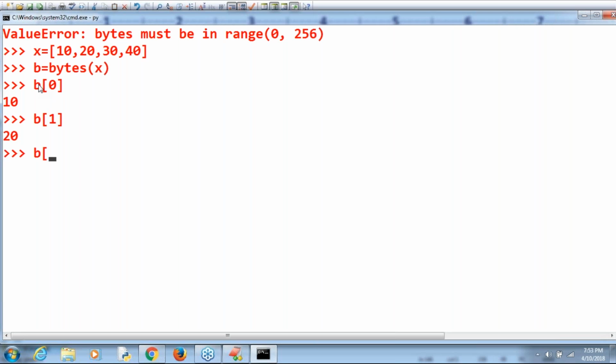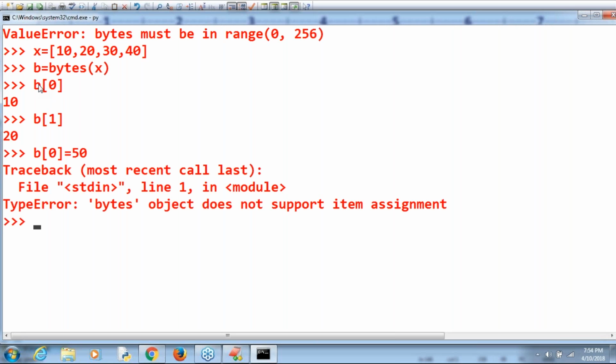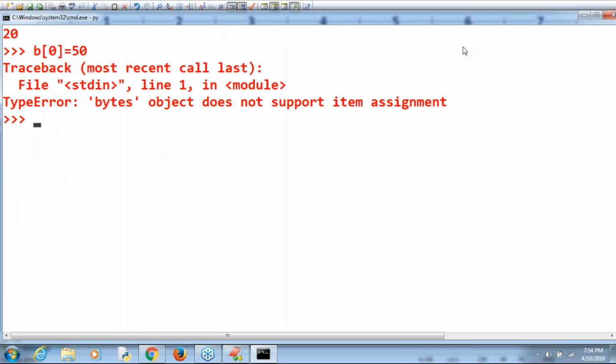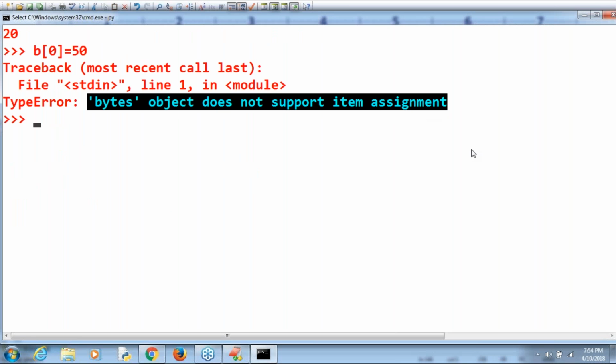Now b of 0 is equal to 50, I want to take. I'm trying to change the value of b of 0. Immediately Python is going to give an error. Observe that carefully: TypeError, bytes object does not support item assignment. This is the property related to bytes types. Remember that, everyone should be aware.